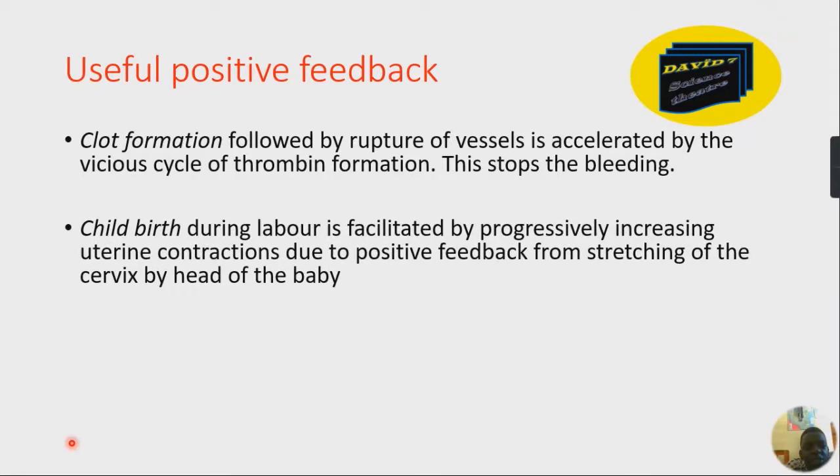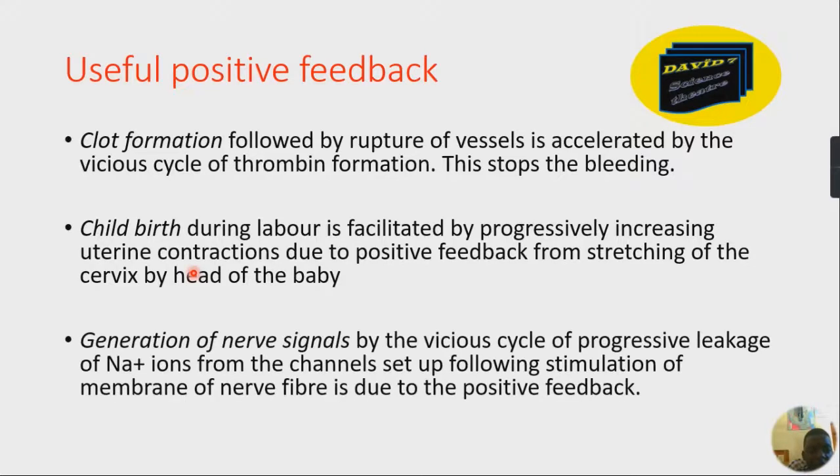The second useful positive feedback mechanism is here. Childbirth during labor is facilitated by progressively increasing uterine contractions due to positive feedback from stretching of the cervix by the head of the baby. So as the baby is getting out of the womb of the woman, the cervix is stretched, and that stretching initiates a positive feedback mechanism which further increases contraction of the uterus so that the baby will be ejected out of the body.